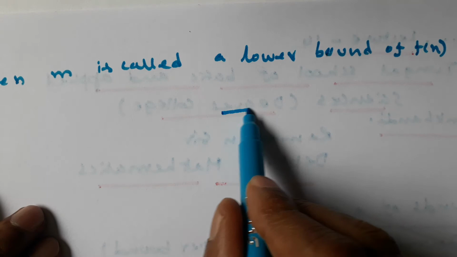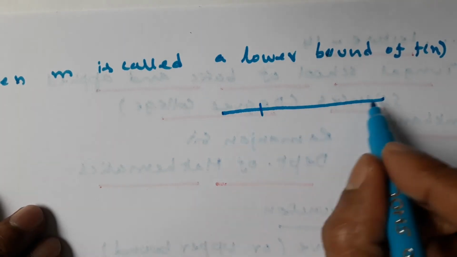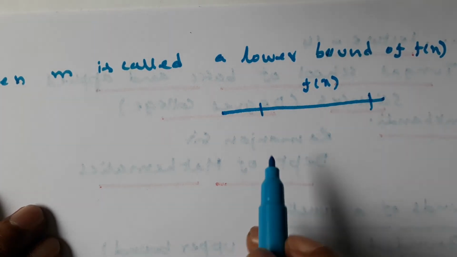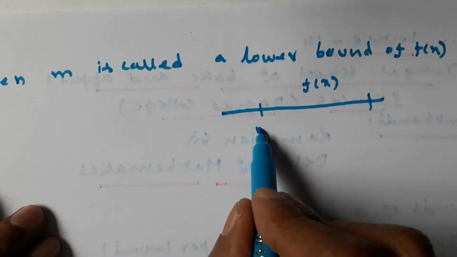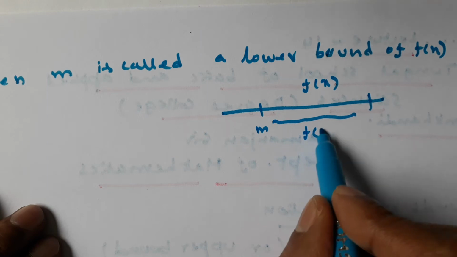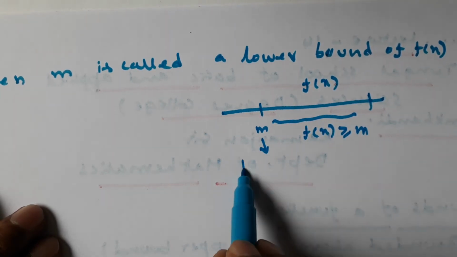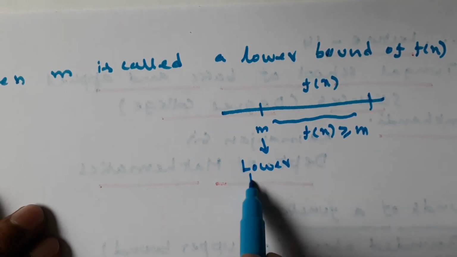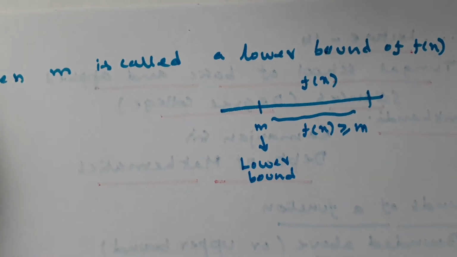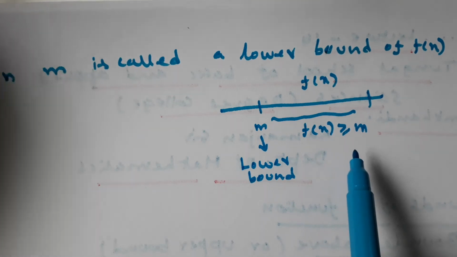This can be represented like this, and this is f of x. The function is defined like this, and here will be small m, so that all functional values must be greater than or equal to small m. So m is the lower bound, because all the functional values are greater than or equal to m.